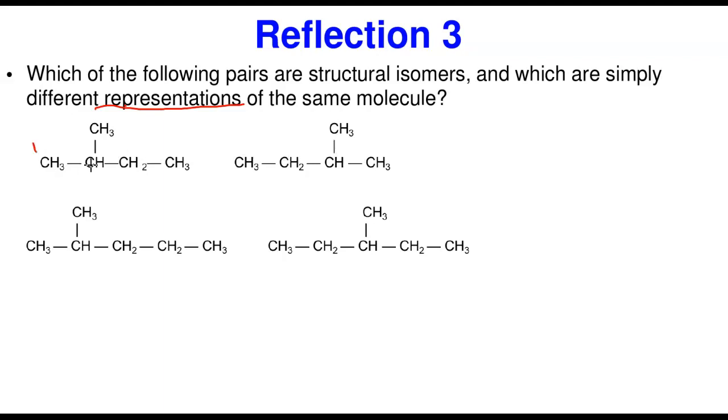If I count from here, this is 1, 2, 3, 4. If I count from here, 1, 2, 3, 4. There's a branch point in carbon number 2. Let me count this one. There's a branch here. If you count 1, 2, 3, 4, it becomes number 3. If I count from here, 1, 2. So let's count 1, 2, 3, 4. So there's an attachment at this point. Like I said, if I come from here, it becomes attachment to number 2. So I'm going to take this counting that gives the attachment the lowest number.